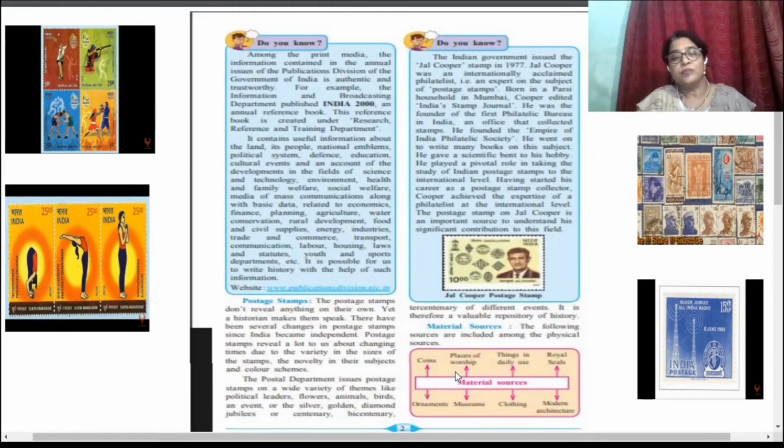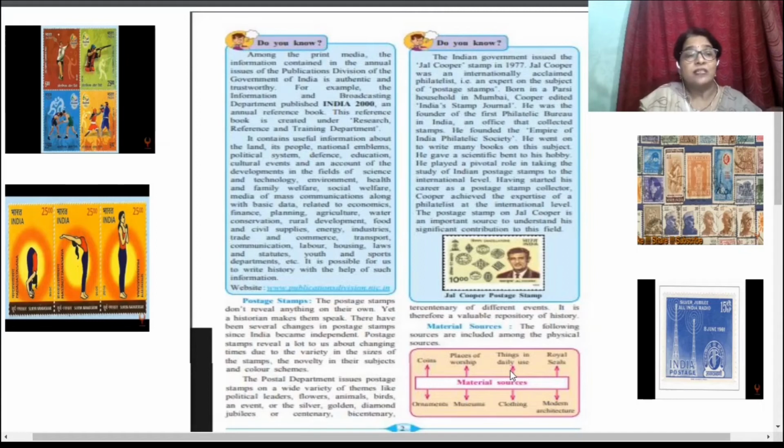Places of worship means temples. Next, things in daily use. Suppose about Mahatma Gandhi, what he used to wear, his specs.